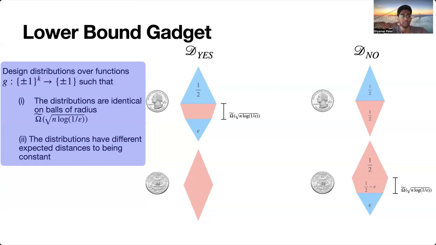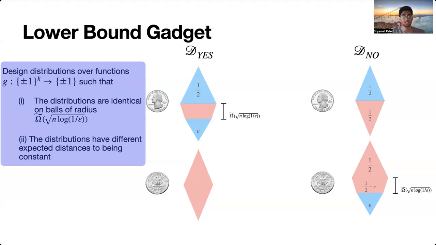I also claim to have epsilon expected distance to being constant. And this is something we can just say: the difference between their distance to being constant is roughly epsilon. And this we can just check. So, if we look at this first distribution, half the time we have to change nothing, and half the time we have to change 1/2 minus epsilon. So this first distribution has an expected distance of 1/4 minus epsilon over 2 to being constant. If we go over and look at D_no now, half the time we have to change half of it, half the time we have to change an epsilon fraction. So that's 1/4 plus epsilon over 2. And so again, you get these different expected distances to being constant. There's this epsilon gap, right?